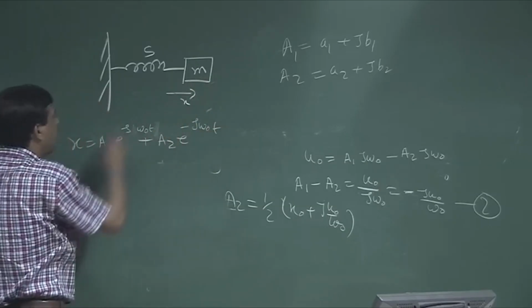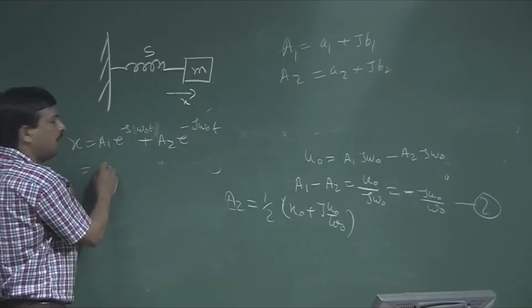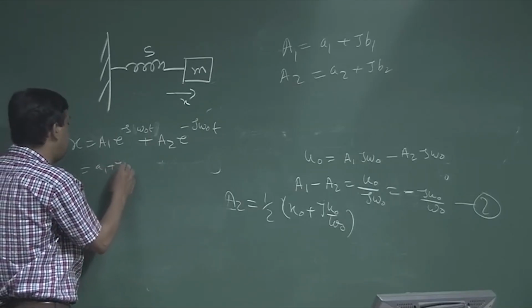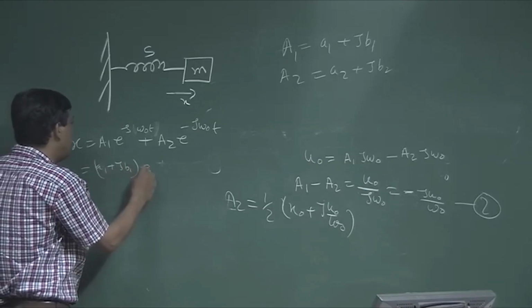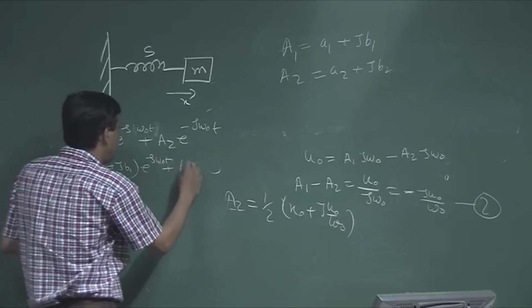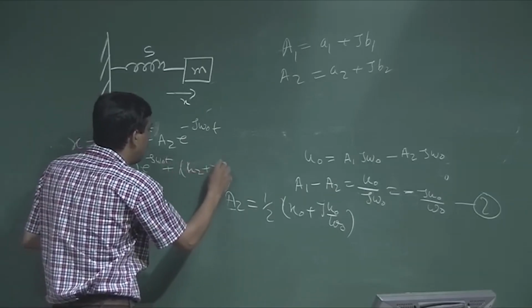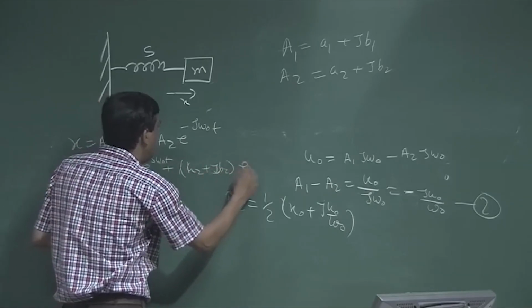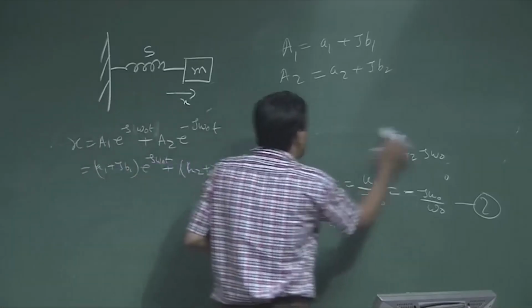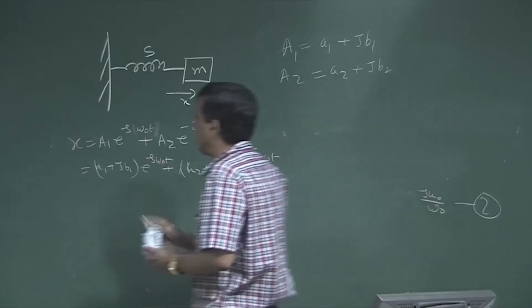If I put the values of A1 and A2 here, A1 is a1 plus jb1 into e to the power j omega 0 t plus a2 plus jb2 into e to the power minus j omega 0 t.